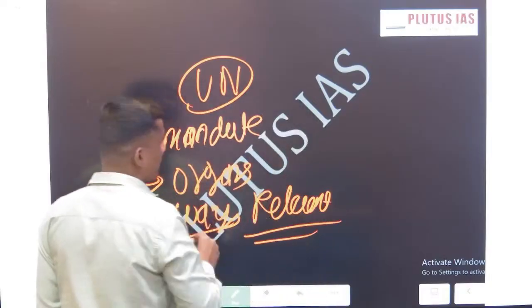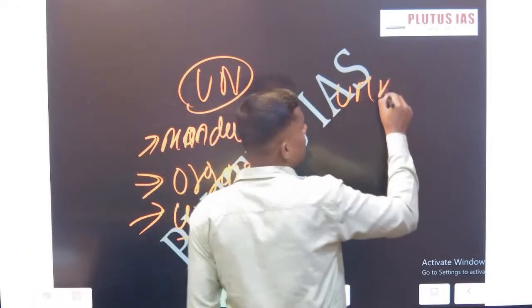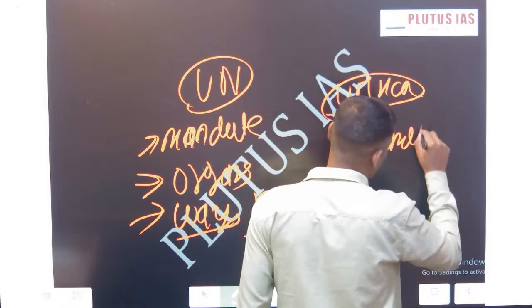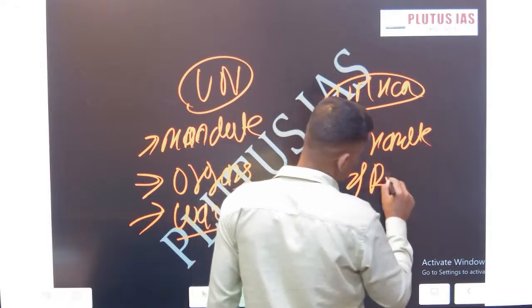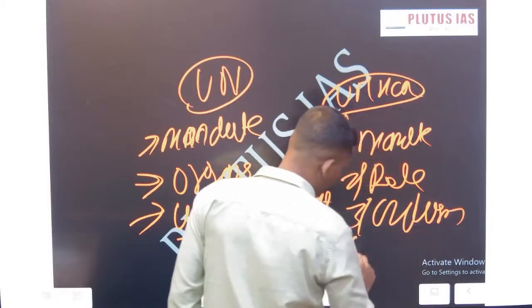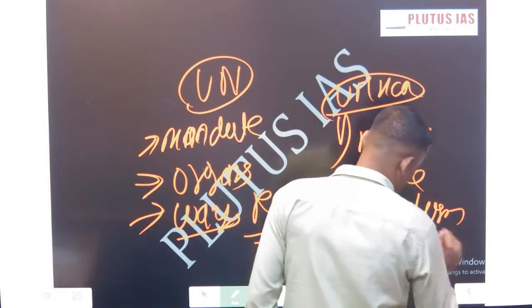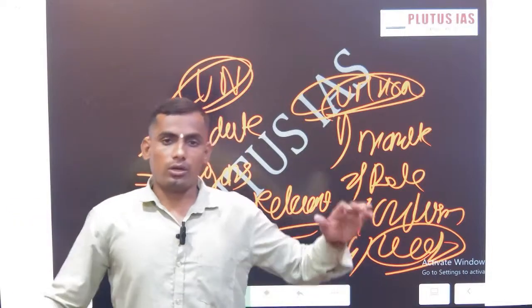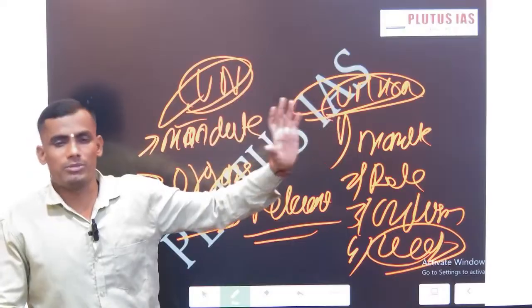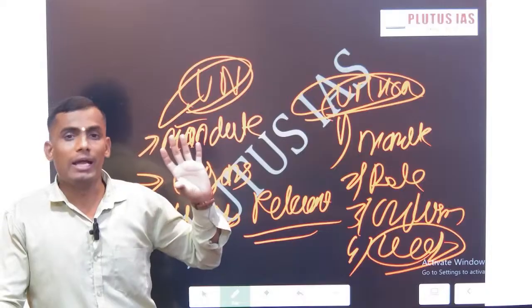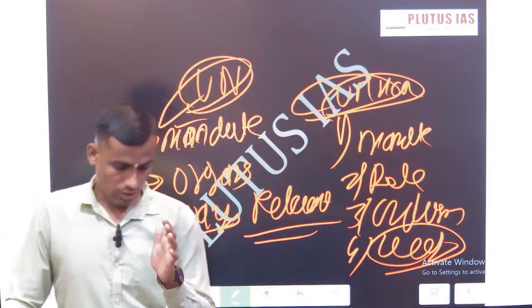Then we discussed the UNHCR, its mandate, its success examples and role, its criticism, and the way forward. Go through this convention and the UN system, because this is important for your prelims and mains also. There is no such difference between prelims and mains, but do write certain points for the prelims and certain points for the mains. Now we have concluded our discussion.